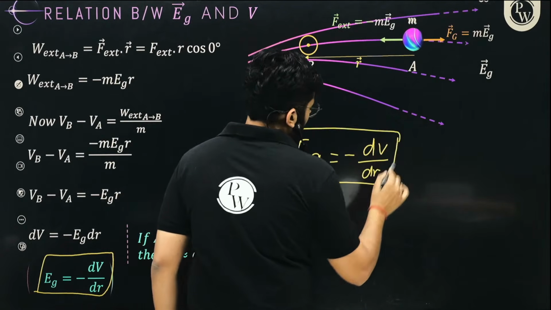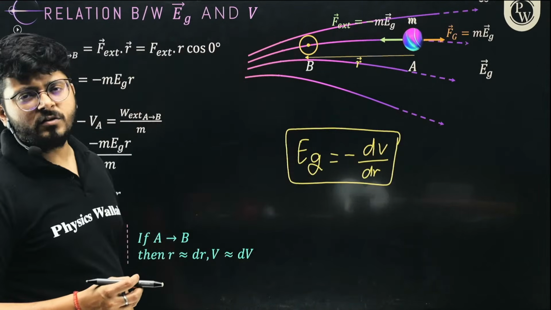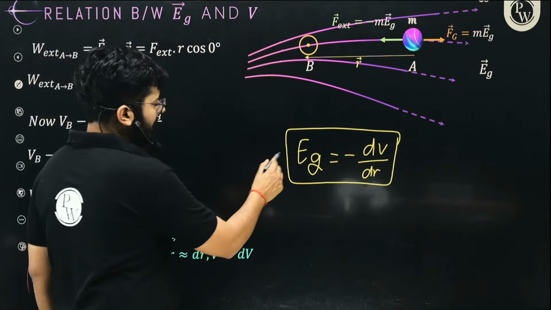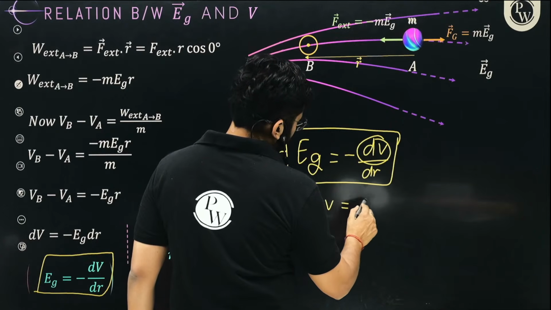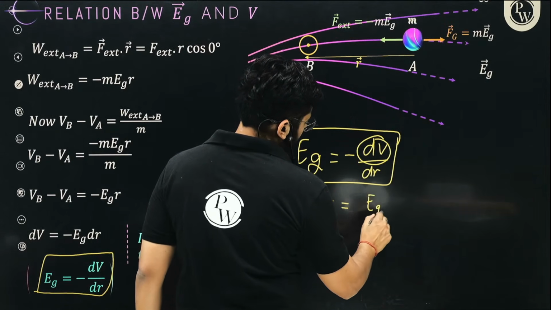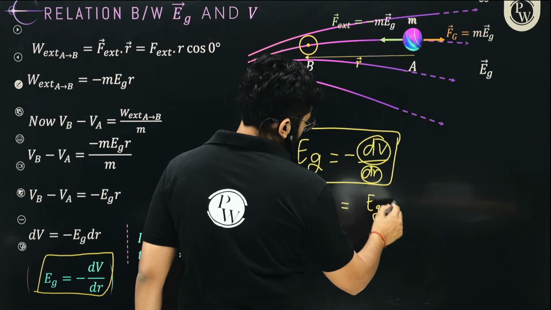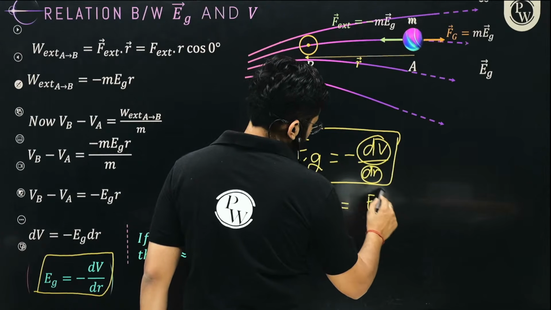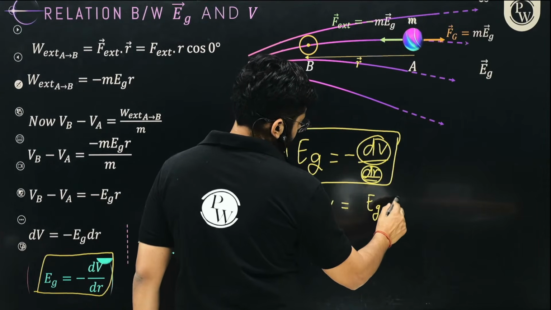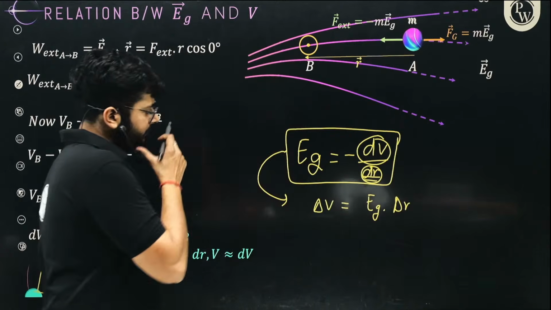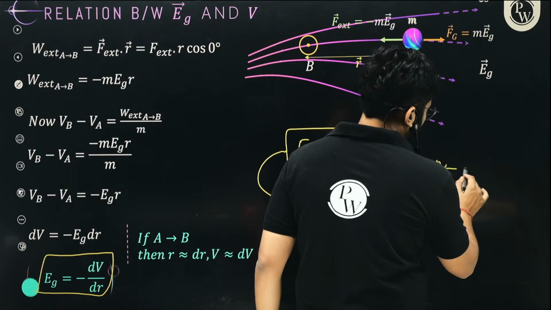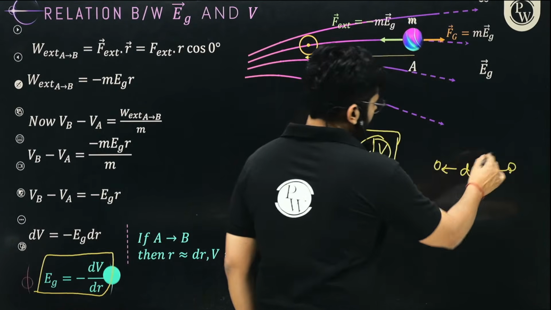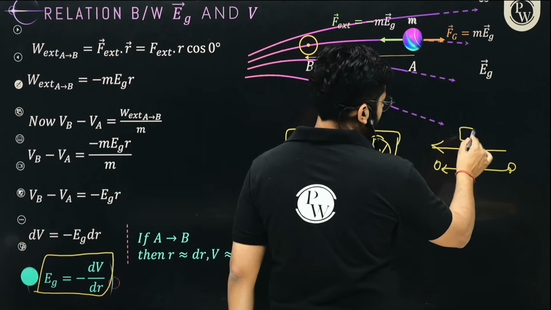If you want to write down this term in layman terms, you can write it this way: delta V equals E into delta r. In some books, they write that 2 points are at a distance d apart from each other. There is a gravitational field of intensity E between them.